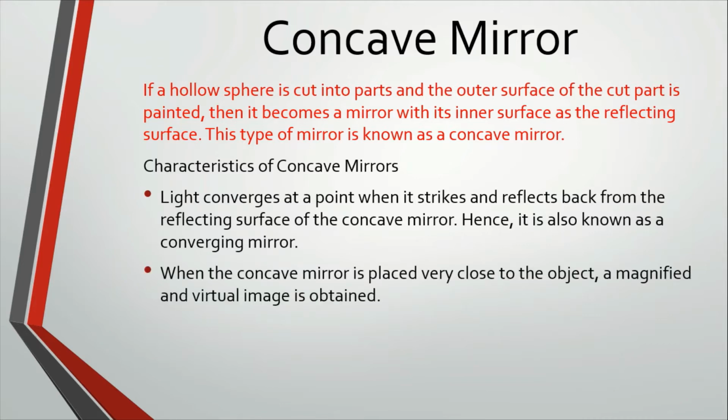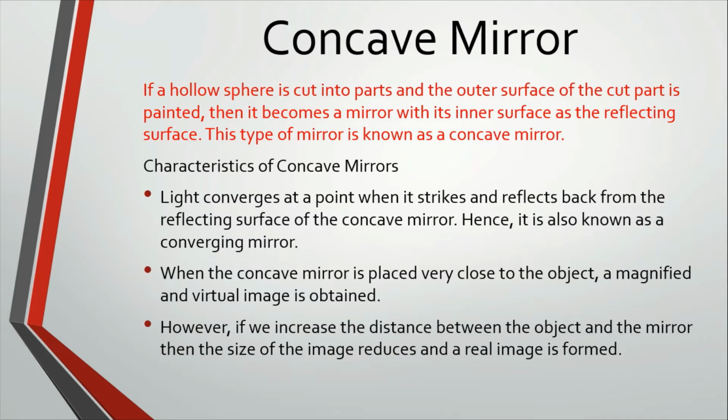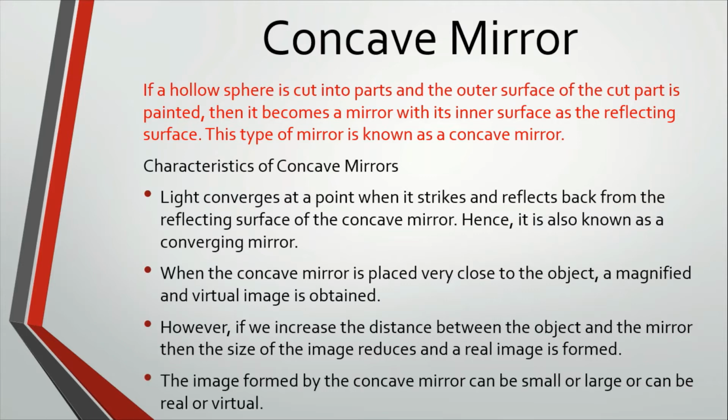When the concave mirror is placed very close to the object, a magnified and virtual image is formed. However, if we increase the distance between the object and the mirror, then the size of the image reduces and a real image is formed. The image formed by the concave mirror can be small or large, or can be real or virtual.